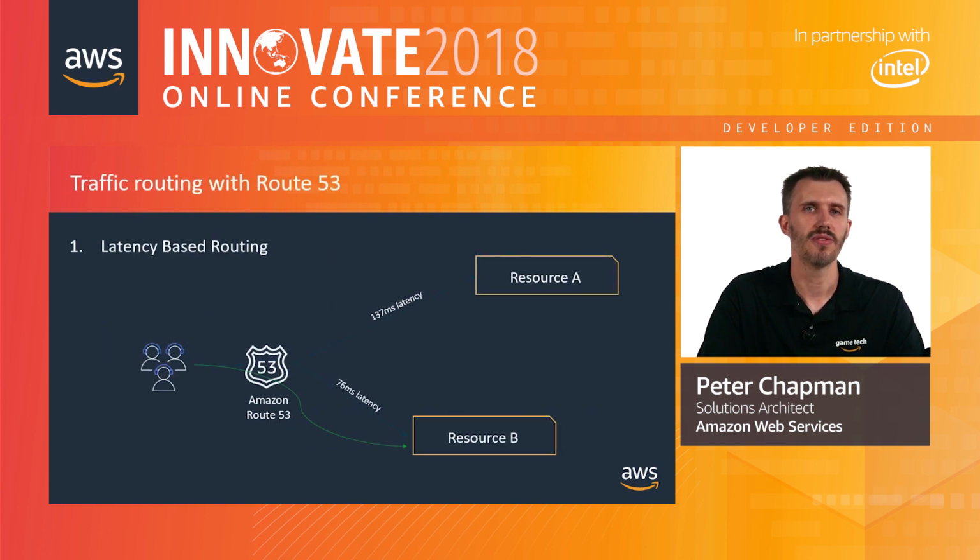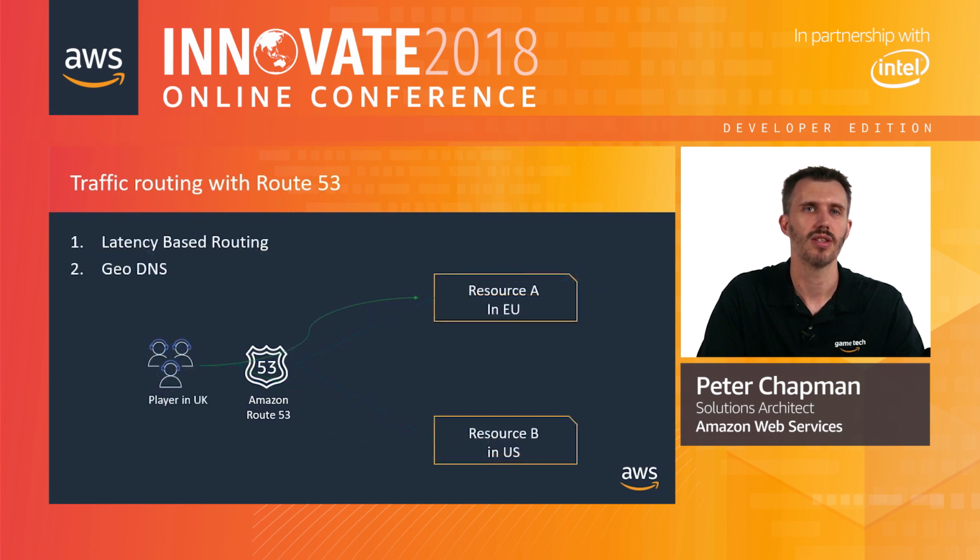For our game, we could benefit from the player data service having a low latency response time for requests. We can use latency-based routing in Route 53 to route end users to an AWS region that provides the lowest possible latency. However, if we want to route players to a specific region based on geolocation, we can use GeoDNS to point them at a particular endpoint that you specify based on their geographic location. So in this case, we can see that for a player located in the UK, Route 53 will detect this and route the player to the closest possible region, in this case in the EU.